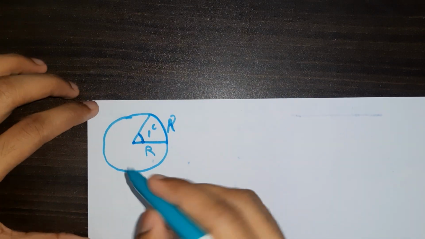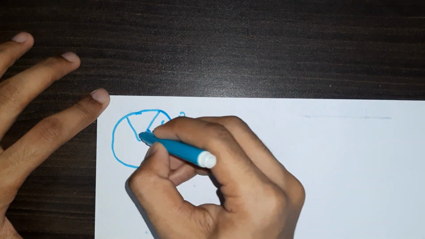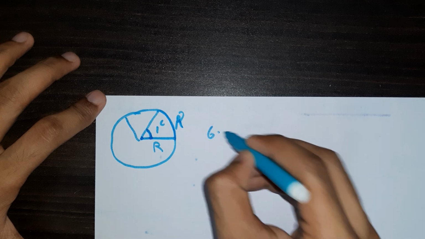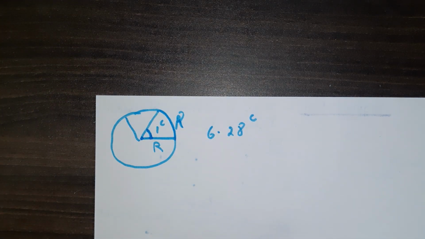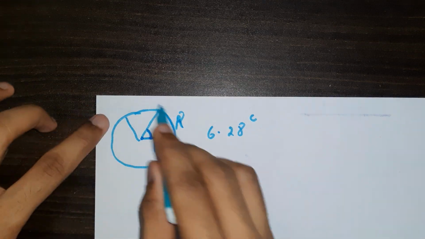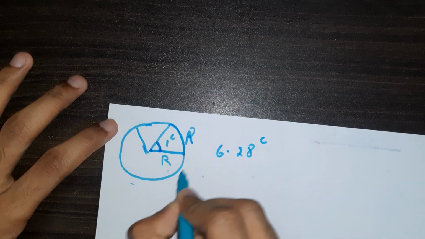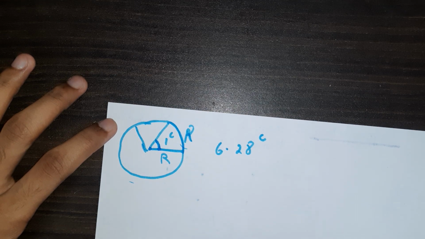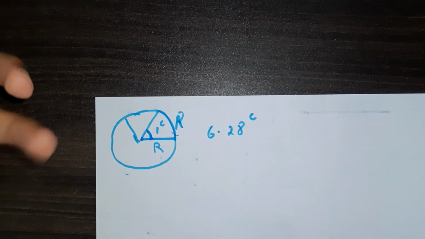In any circle, you will find there are a total of 6.28 radians, not an exact number, but about 6.28. You will find 6.28 arc lengths of length r. I hope you're feeling what I'm trying to say.